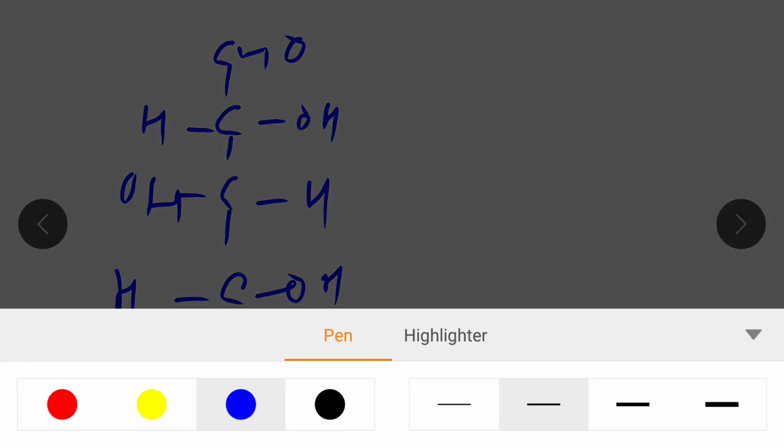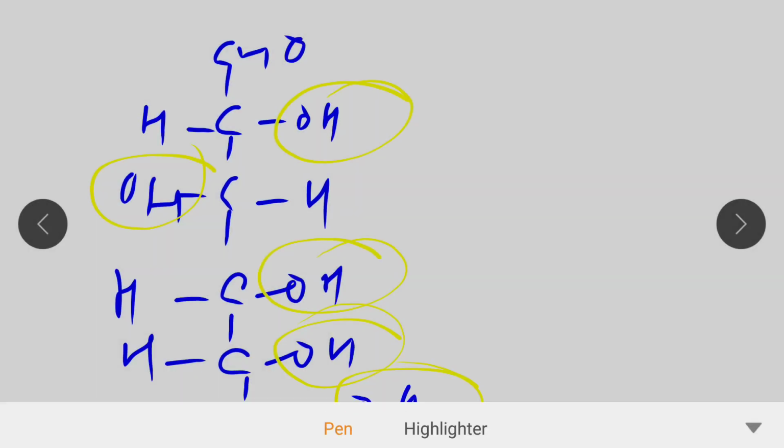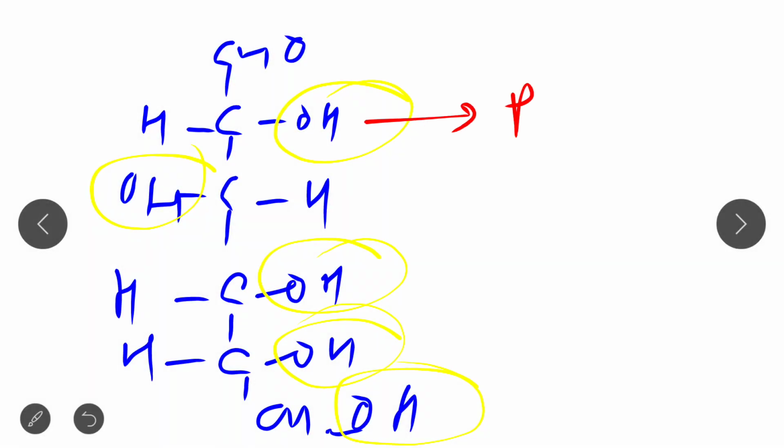In this structure you will see that many hydroxyl groups are present. All these hydroxyl groups are present in the structure of glucose. So that's why monosaccharide is known as polyhydroxy, due to the presence of many hydroxyl groups.